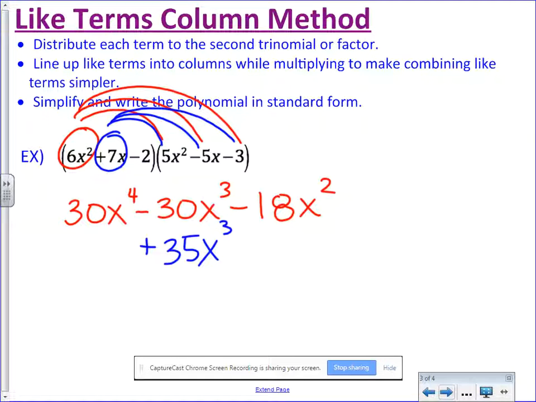I'm going to make my new column this way. So then I have 7x times negative 5x, that is negative 35x squared. And then 7x times negative 3, that is negative 21x.